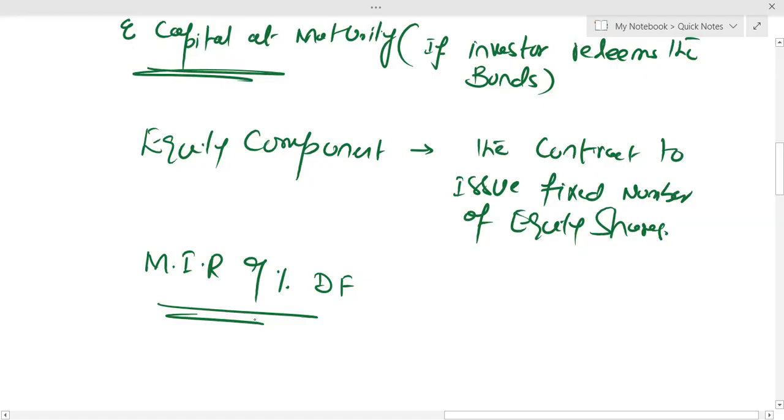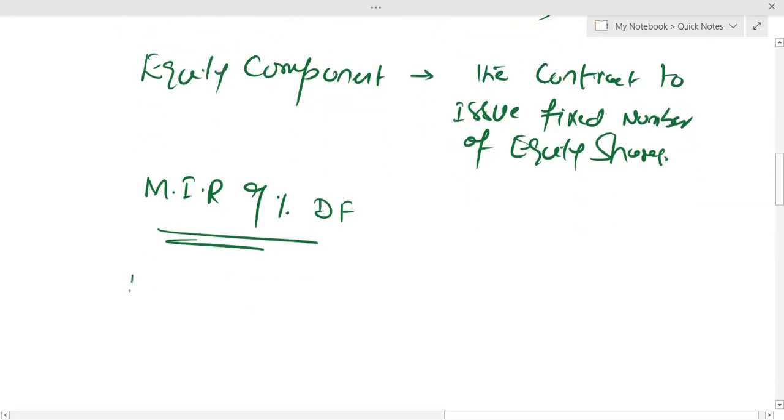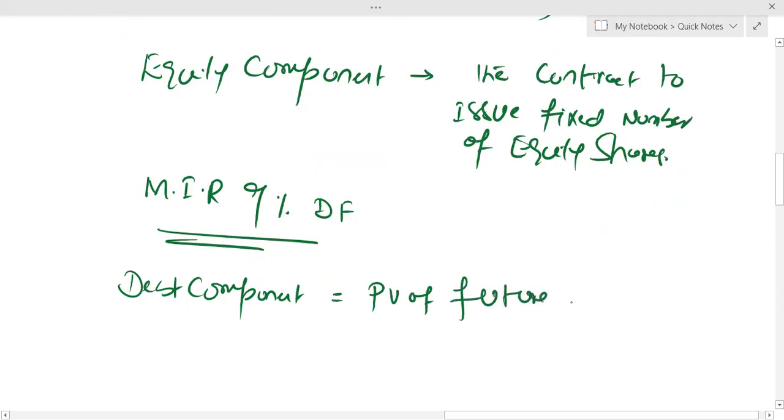And by using this 9%, Aaron company can calculate the debt component. How? You will tell the examiner the debt component, the financial liability, is equal to the present value of future cash flows.